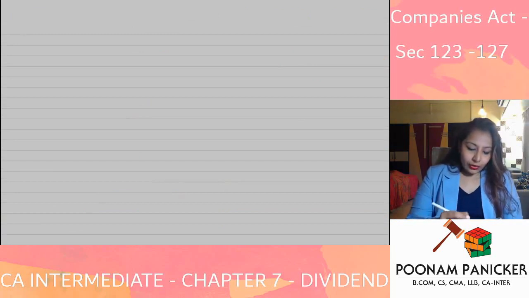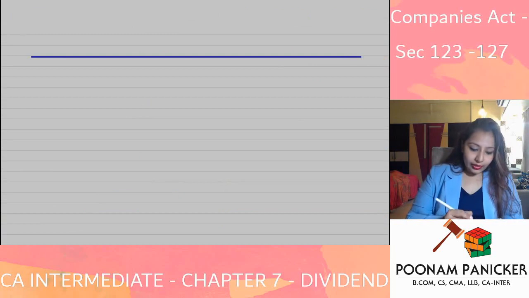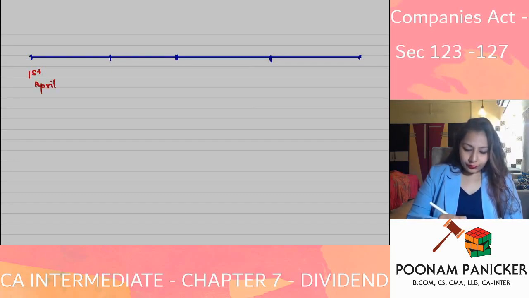One particular financial year is going to have 4 quarters. The first one from 1st of April to 30th of June, April, May, June. Then from 1st of July to 30th of September.